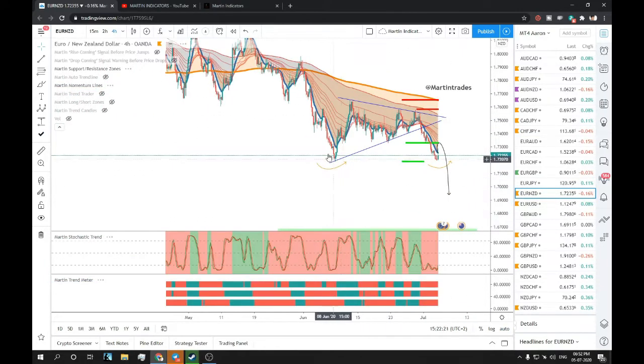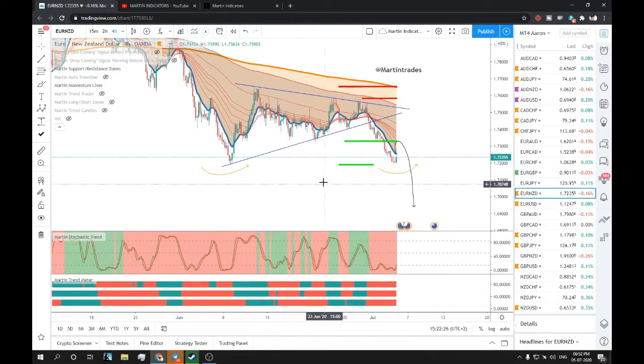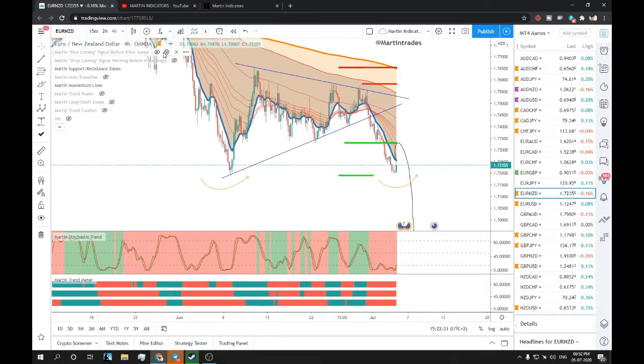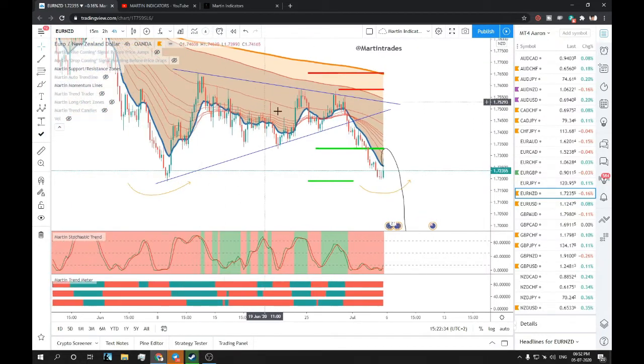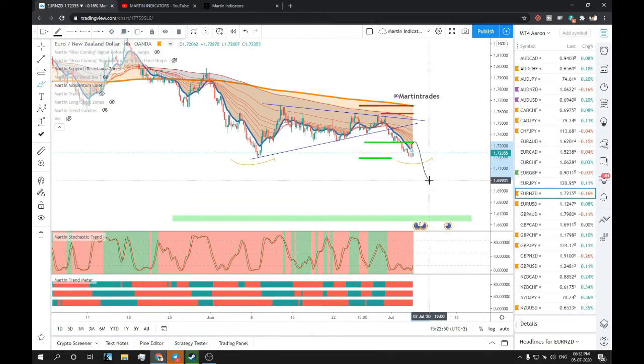Euro NZD, we have a double bottom pattern as of now, but I don't believe this to be a valid double bottom, because we have so much bearish pressure. You can see the momentum lines just rolling over down on the 4 hour, which is a strong indication of bearish pressure, and we broke out of the symmetrical triangle very nicely. What I believe in the coming 1 to 2 days is rejection over here at this resistance, and then we roll down to the support, this area, which is this range. So it won't go straight down, something like this. So this is what I'm watching on Euro NZD.